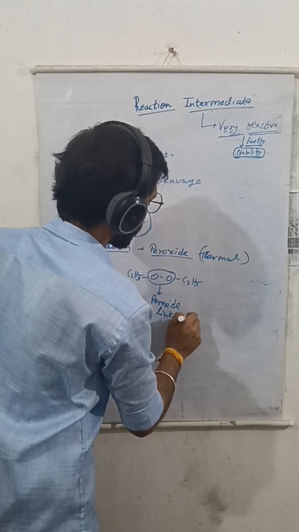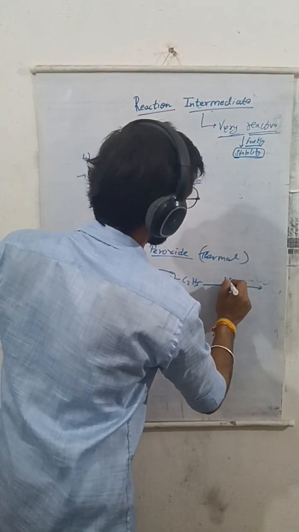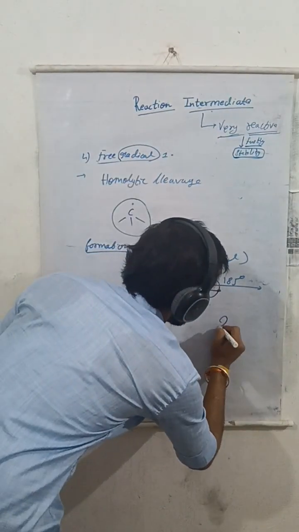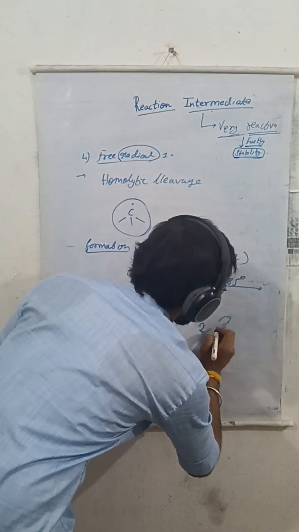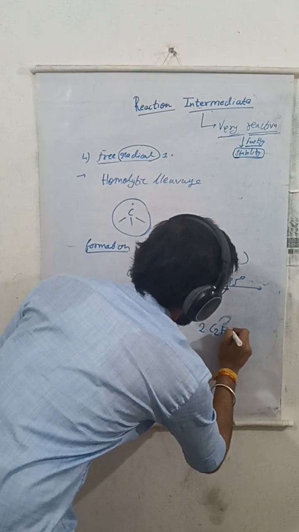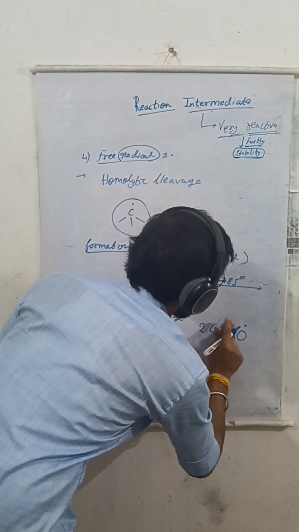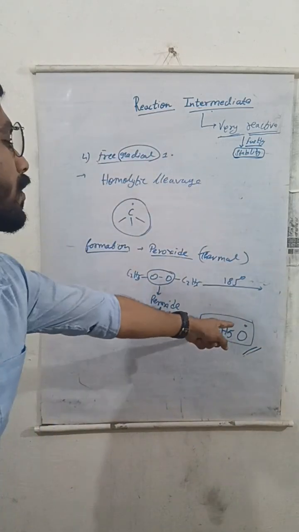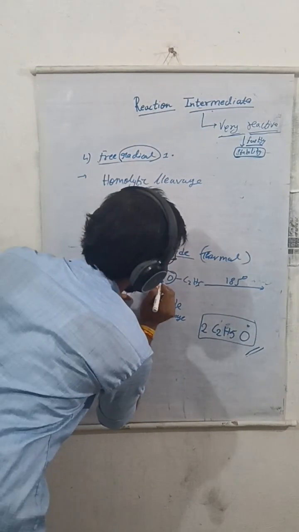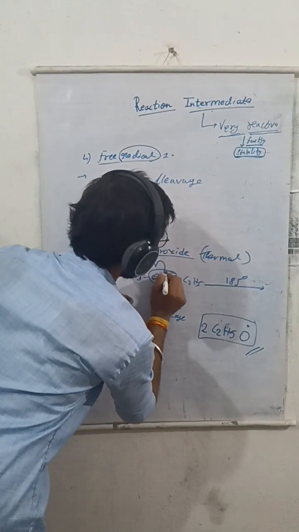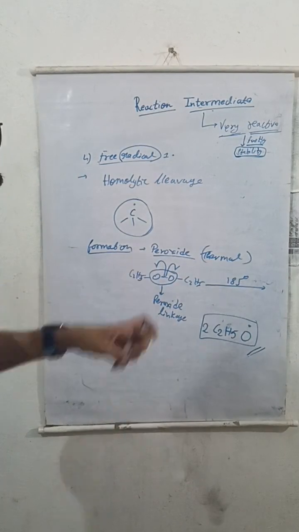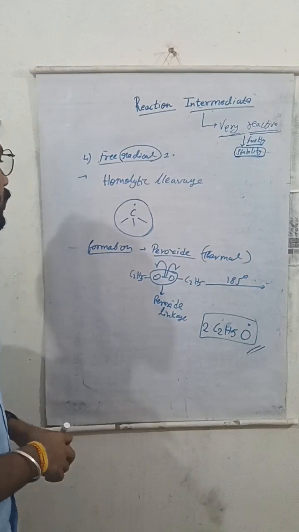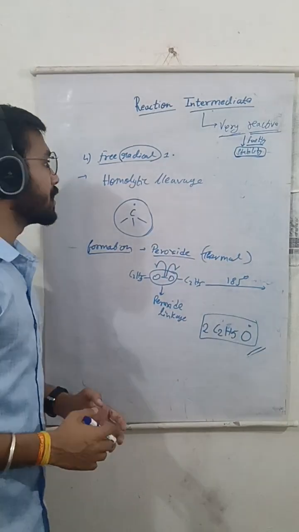When heated at 185 degrees centigrade of temperature, we will get this as a product, which is our free radical. Look here, we have a free radical on oxygen. Now we will see how it was done. This electron goes here and the bond here was homolytically cleaved. Hence we get a free radical in our product. This is all about intermediates.